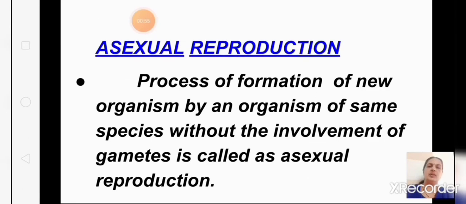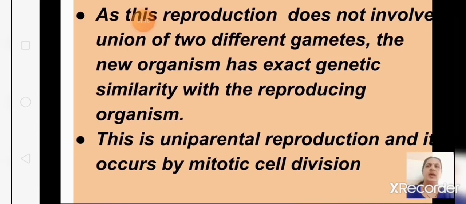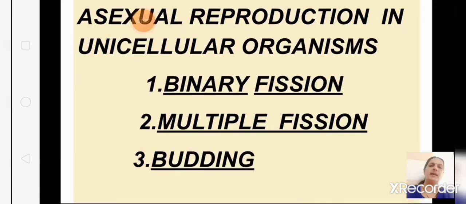Okay. So what is meant by asexual? It means the process of formation of a new organism by an organism of the same species without the involvement of gametes. There is no fusion of gametes. So this is called asexual reproduction. As this reproduction does not involve union of two gametes, the new organism has exact genetic similarity with the reproducing organism. Okay, they will be similar. And it is uniparental, that means only one parent is involved in this division.